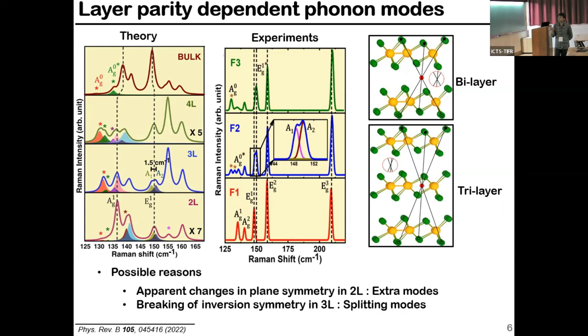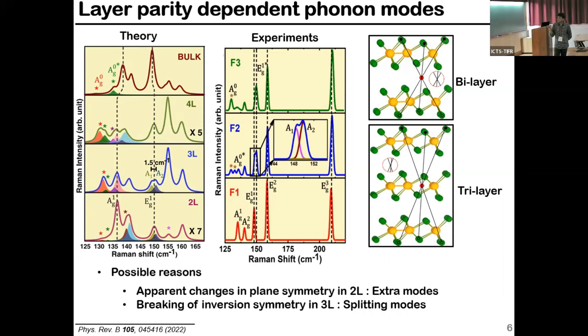When we go from monolayer to bulk, the inversion center moves from here to here, and in the bilayer case there are now 4 crystallographically independent Re atoms, and that apparently changes the symmetry in the structure, although the inversion symmetry is still there. So that's why we got these extra peaks throughout the range.